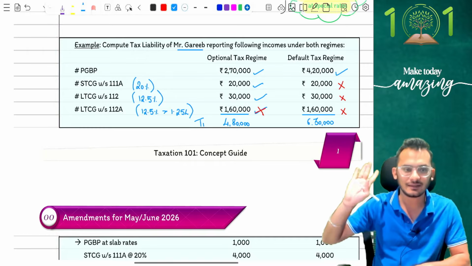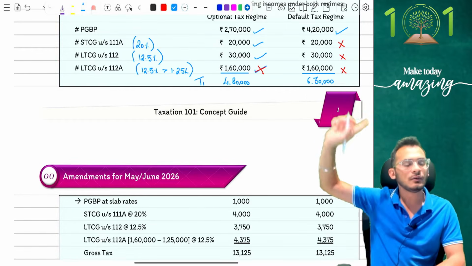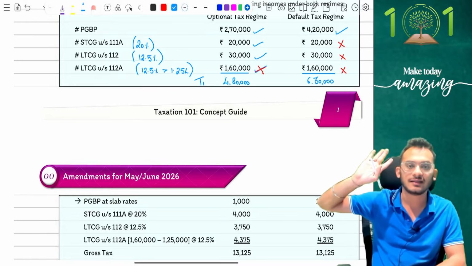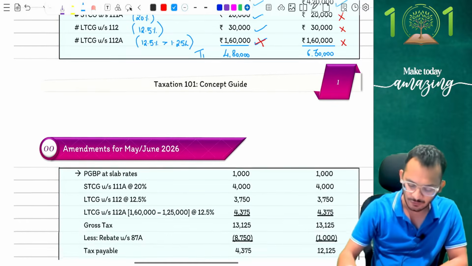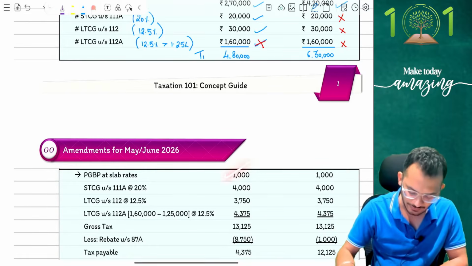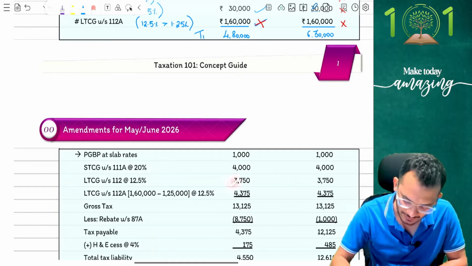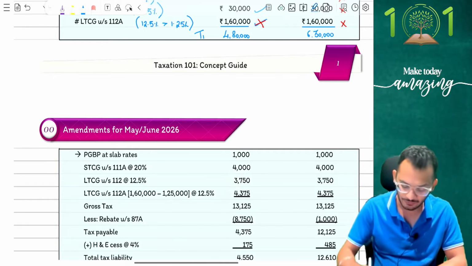Let's now talk about the tax rates. PGBP, what we'll do, people? We will do slab 2,70,000. For the first 2,50,000, we will tax at nothing. After that, 20,000 will be taxed at 5%, which means the answer gives me 1,000 rupees. Next, 111A at 20%, 4,000 rupees. 112 at 12.5%, which comes to 3,750.